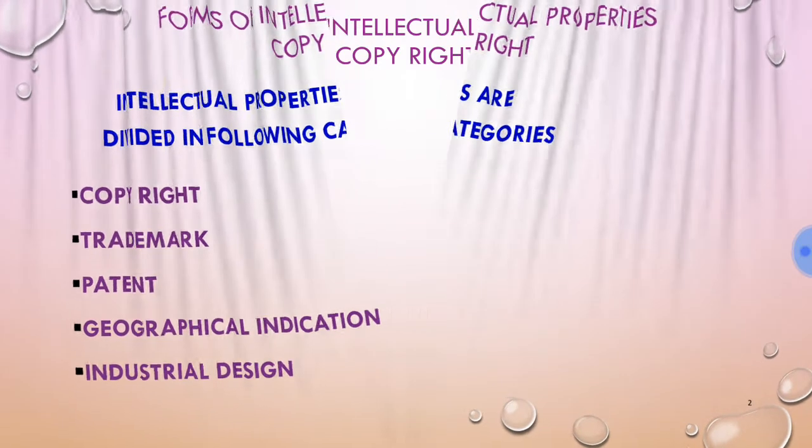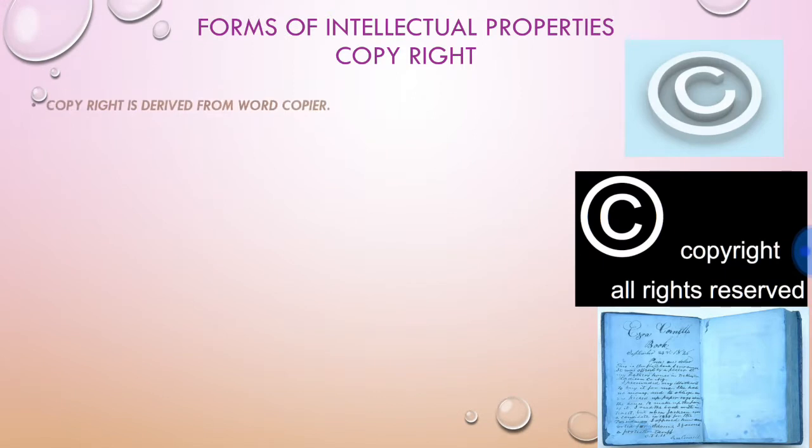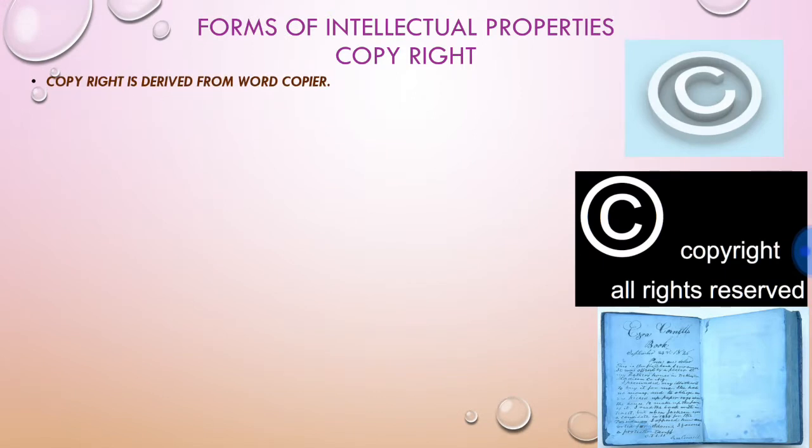Firstly, we discuss which is the first form of intellectual property, and that is copyright. See, friends, actually the word copyright is derived from the word copier. This is the Latin terminology, and this means to copy, or this word is related to multiplication.